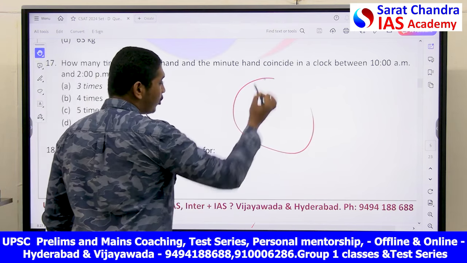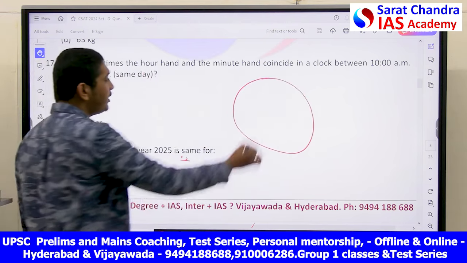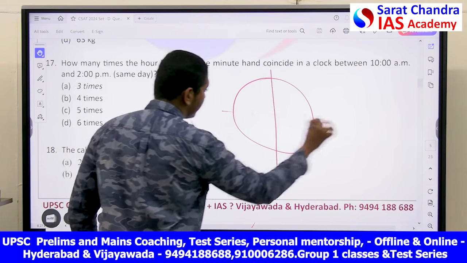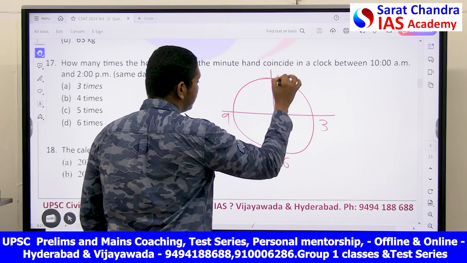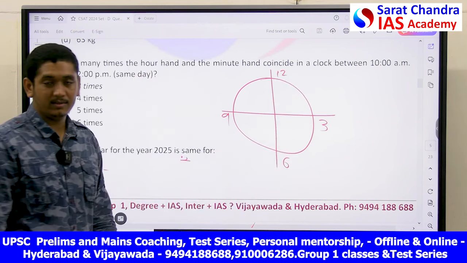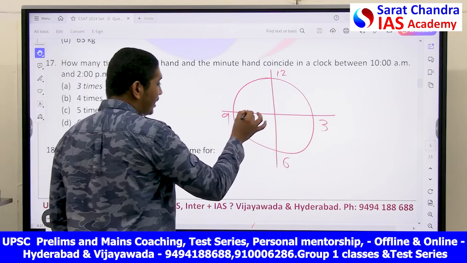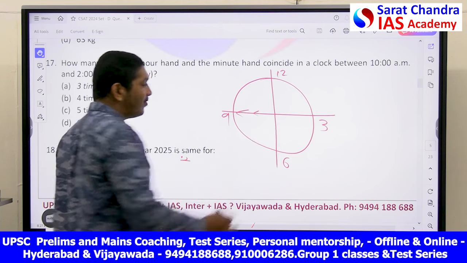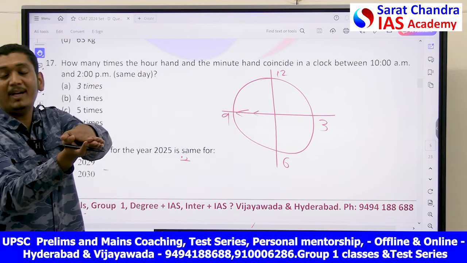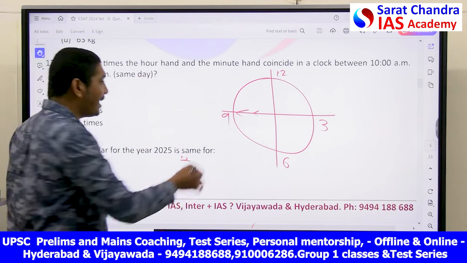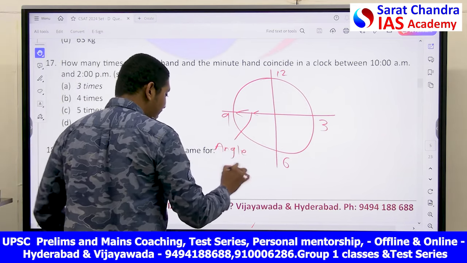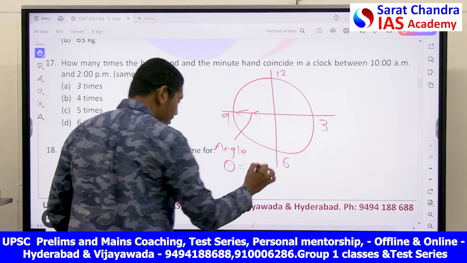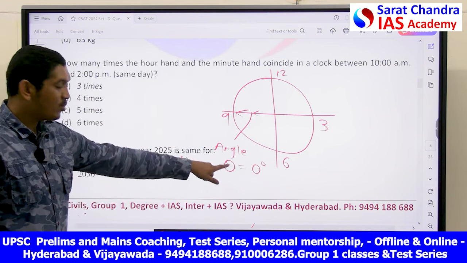What is the meaning of coincidence, my friends? If you take a normal clock, 9, 3, 6, 12, this is how a typical clock looks like. Coincidence is nothing but the minute hand and the hour hand are overlapping each other. And the angle between minute hand and hour hand is equal to 0 degrees. This is what we know.